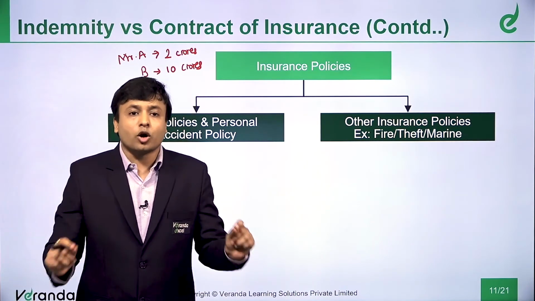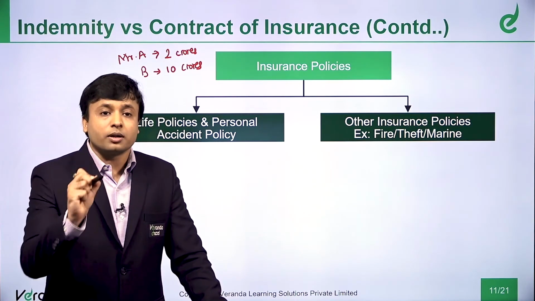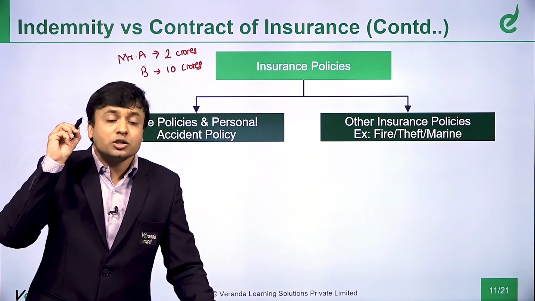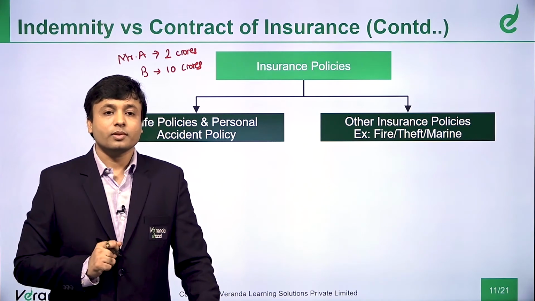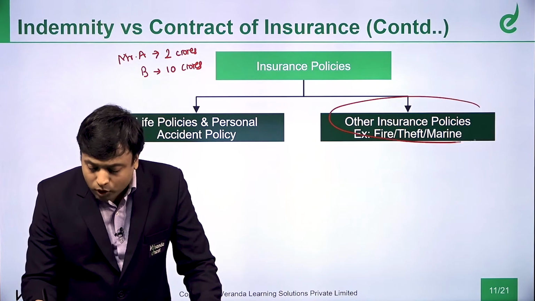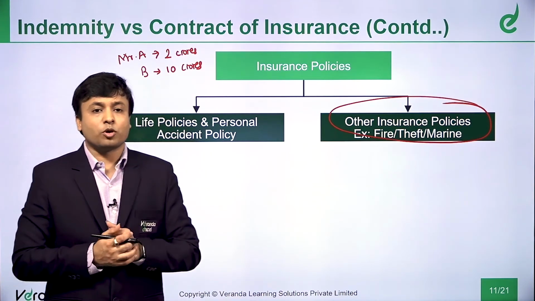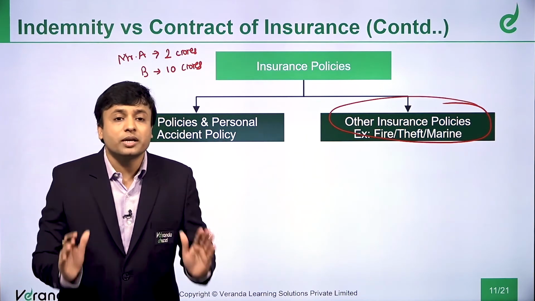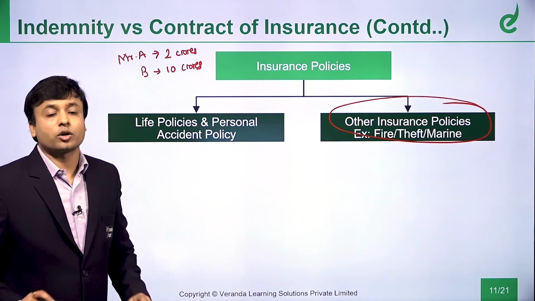So in case of a contract of indemnity, if you remember the definition of contract of indemnity, we said a loss is compensated. It is a security against a loss. A loss has to be assessed. So in these other insurance policies, only the loss is assessed. In case of life insurance policy, I am not assessing the loss itself. The amount is predetermined. So this will never fall under contract of indemnity.